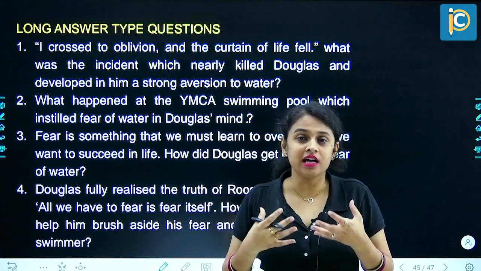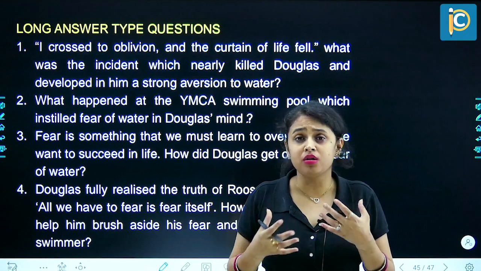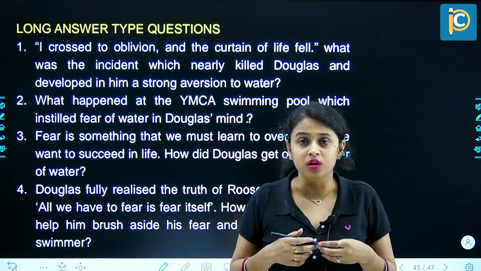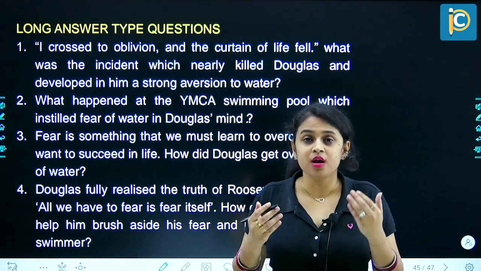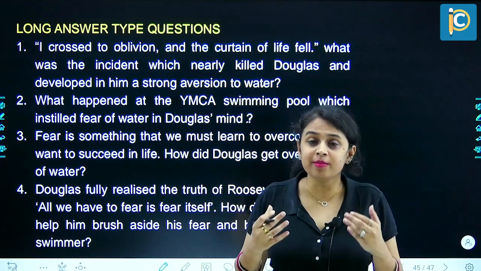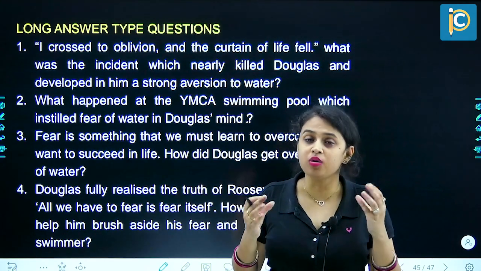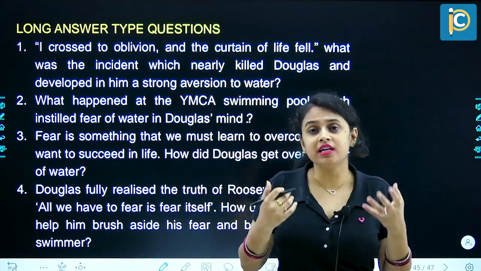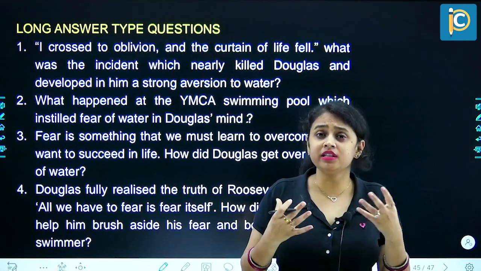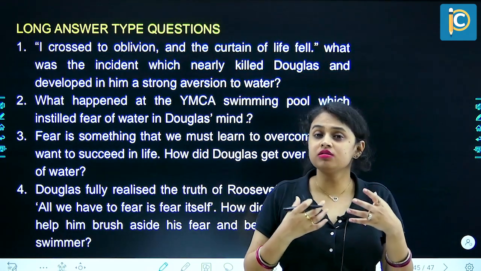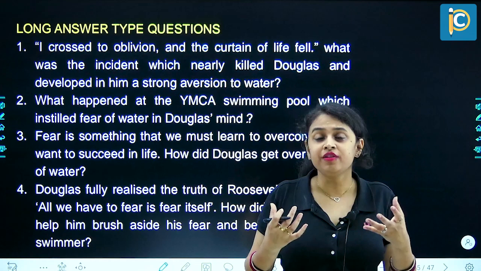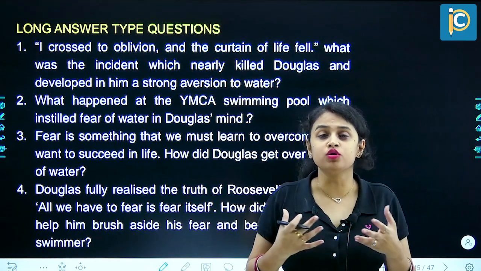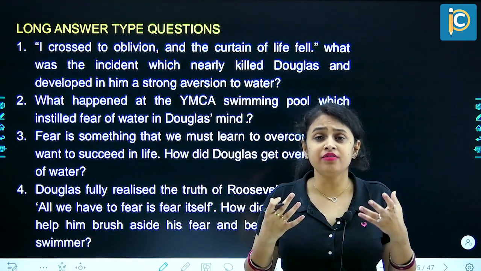And that's exactly what happened when Douglas was about to drown in the YMCA pool, and he struggled twice. But the third time, when he accepted that yes, death is near, he is about to die, at that time he said that when I accepted that death was here, then I did not feel any pain. In fact, everything seemed so peaceful, so quiet, and I felt good.